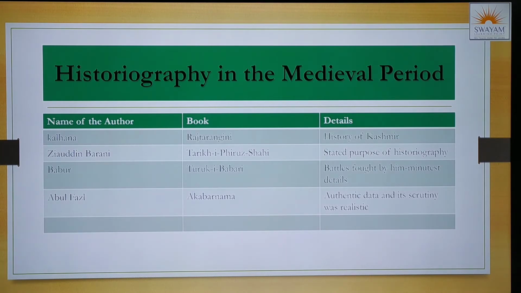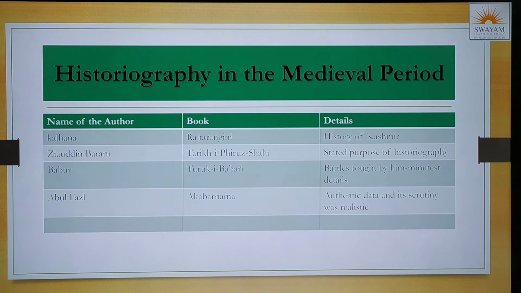The next was Babur, and the book is Tuzuk-e-Baburi. Now Tuzuk-e-Baburi is basically the details of the battles fought by him, the minutest detail. What battles he fought, every battle he did not win. There were certain battles which he lost, and certain battles where he made a wrong move. So every aspect of his tenure was taken into consideration, and that is why the book Tuzuk-e-Baburi was written.